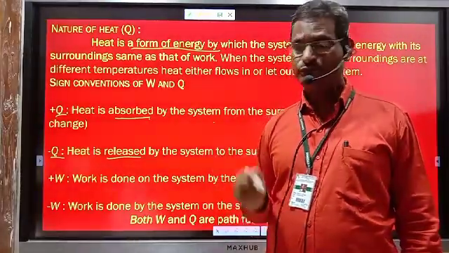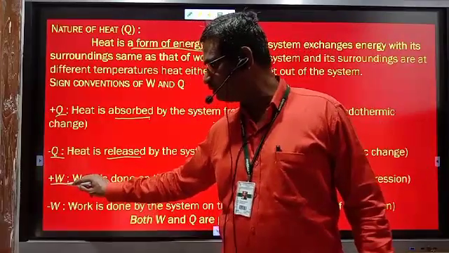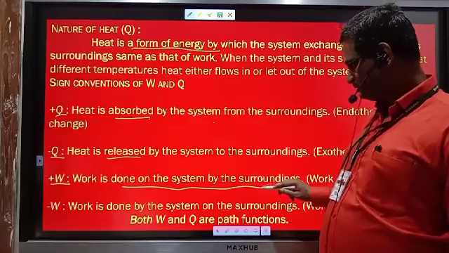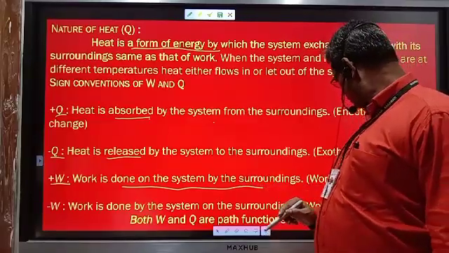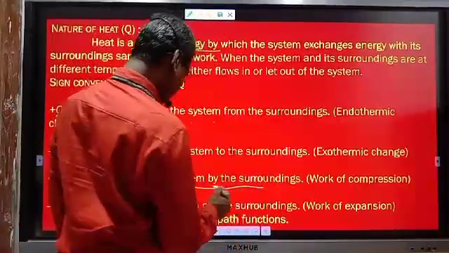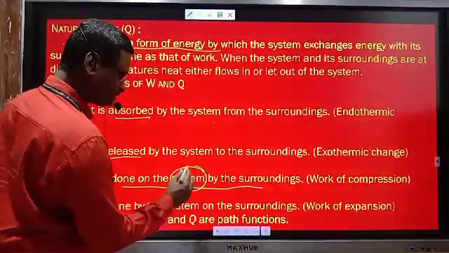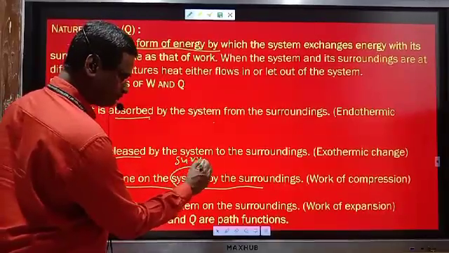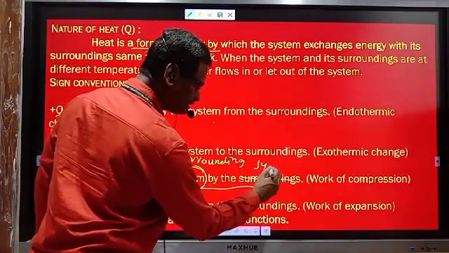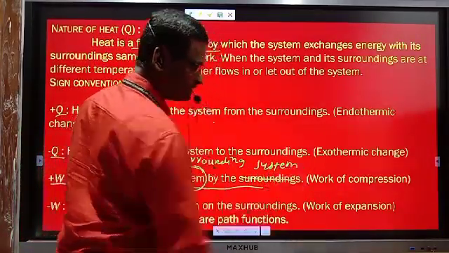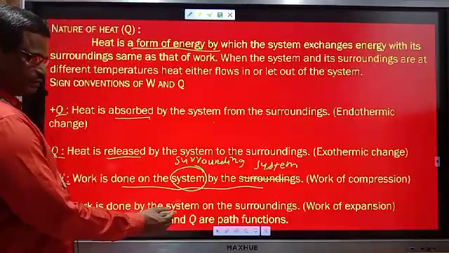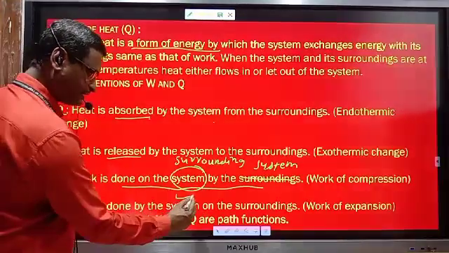Further, work done: plus W means, no, plus W here is wrong, it means the work done by surrounding to system. This is the work done by surrounding to system, plus W work of compression, and minus W is the work done by system to surrounding. This is correct.